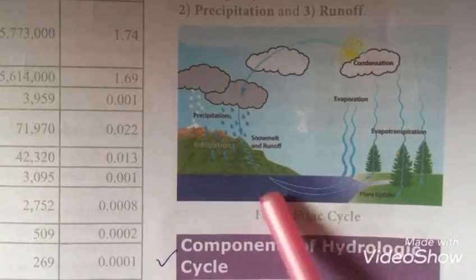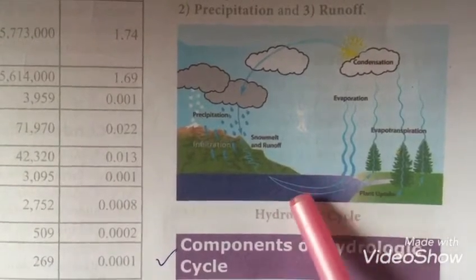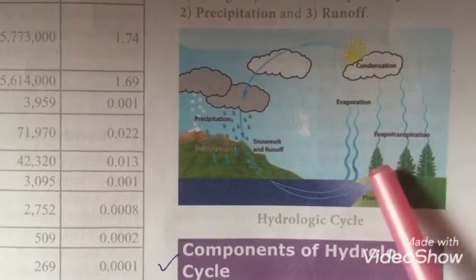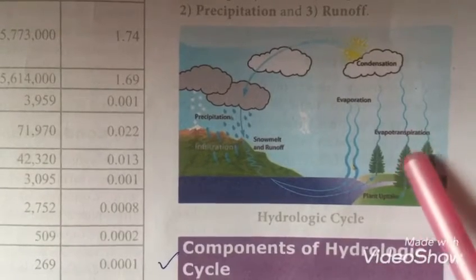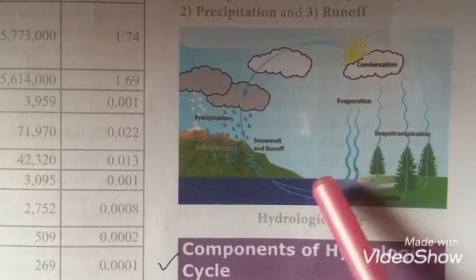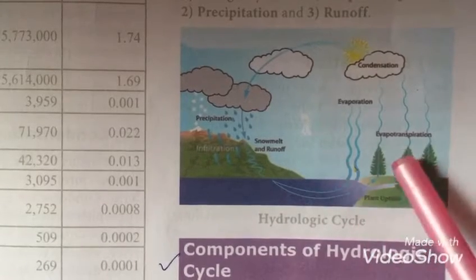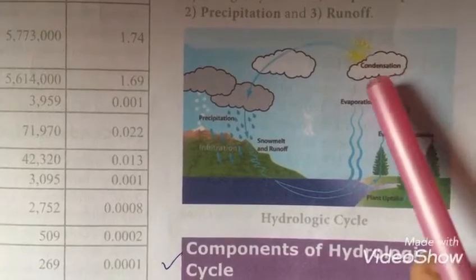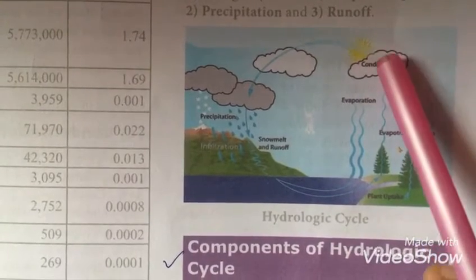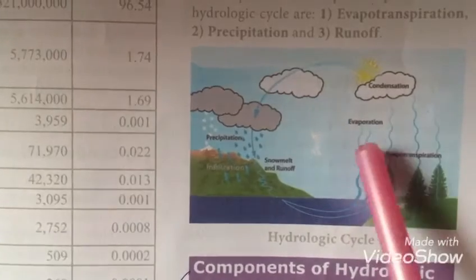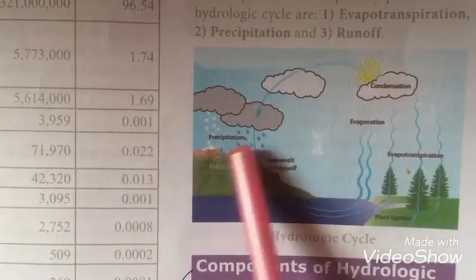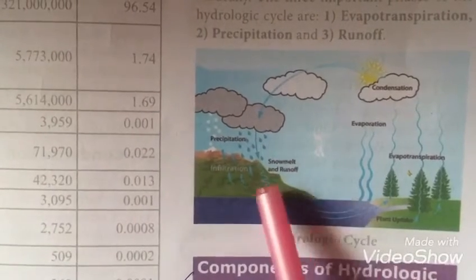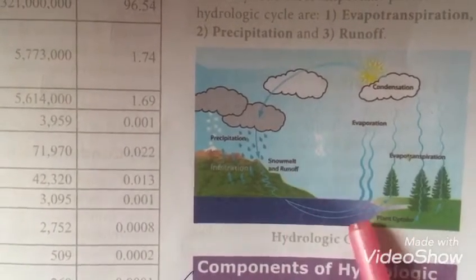See here, the water from the oceans or the seas gets evaporated, and the water in plants also gets evaporated, which is called transpiration. Through evaporation, the water from the ocean and the plants reaches the atmosphere, where it condenses. Finally, due to its heaviness, it reaches the land in the form of rain. Through the runoff, it reaches the ocean. So this is the hydrologic process.